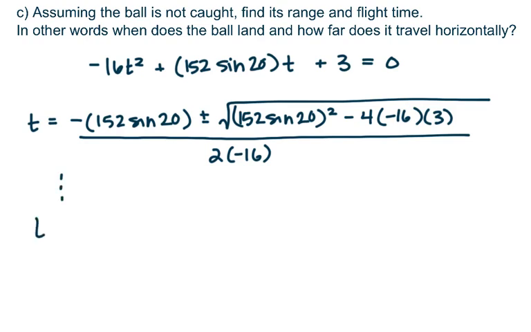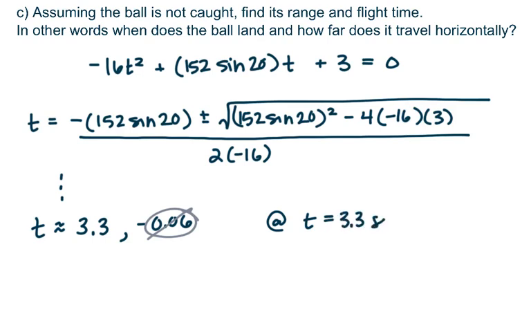And with some super easy algebra, you can calculate this and you will get t is 3.3 or negative 0.06. Obviously, we can't have negative time. So what we say is at t equals 3.3 seconds, the ball lands on the ground.